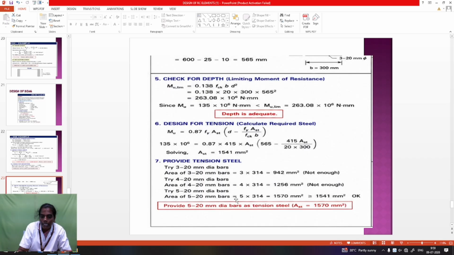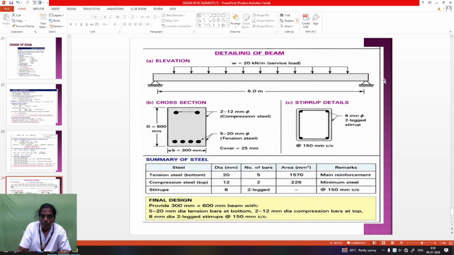After that, calculate the AST, and it is the reinforcement detail for providing the beam structure. Normally this is a cross section. These are the bars, tension steel and compression steel. The number of bars provided is in even numbers, 2, 4, 6, 8. So 2 or 4 numbers are provided, and 2 numbers are provided as the compression steel.